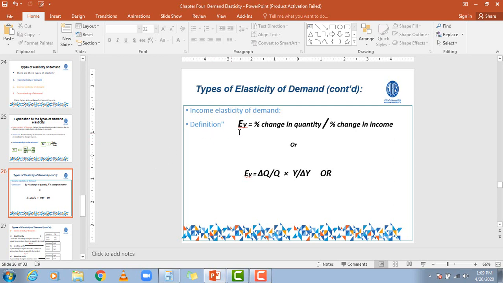The formula: EY stands for income elasticity, equals percentage change in the quantity demanded divided by percentage change in the income of the person, or more simply, change in the quantity divided by quantity, multiplied by income divided by change in the income.